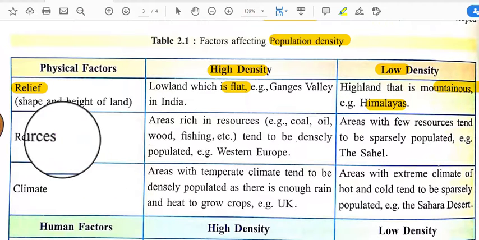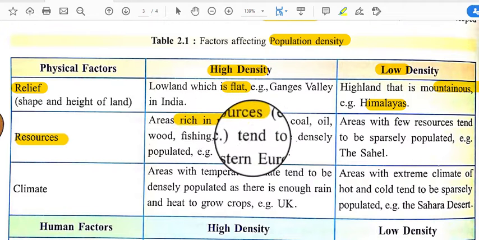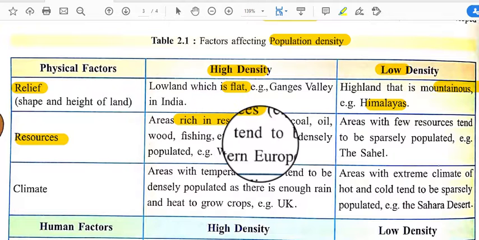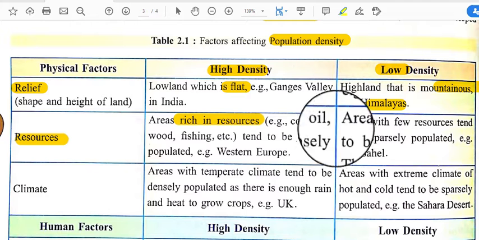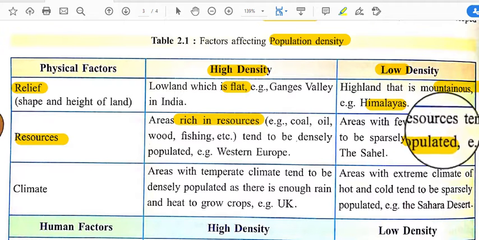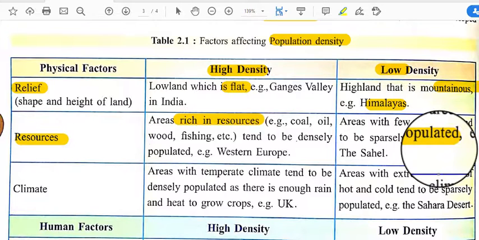Next is resources. Places that are very rich in resources have a very high density of population. Areas with few resources tend to be sparsely populated, and where the number of resources is very low, the population is also very low.